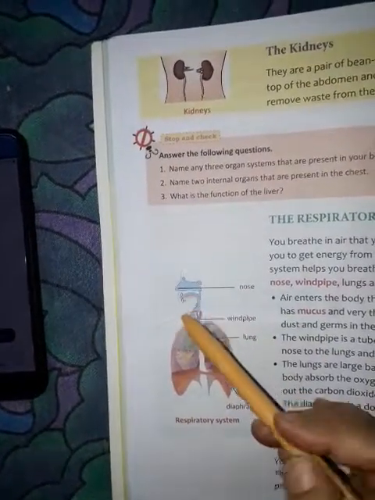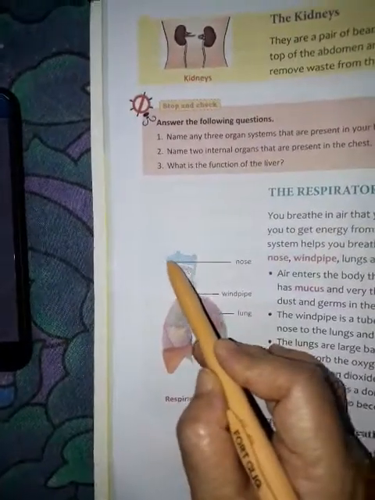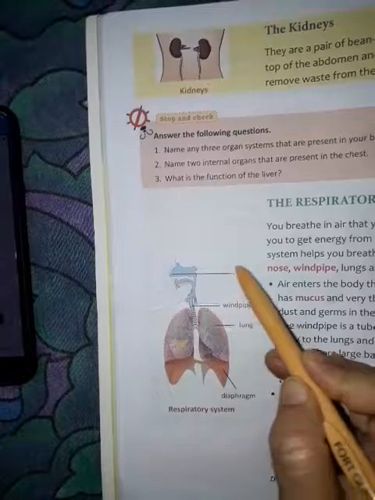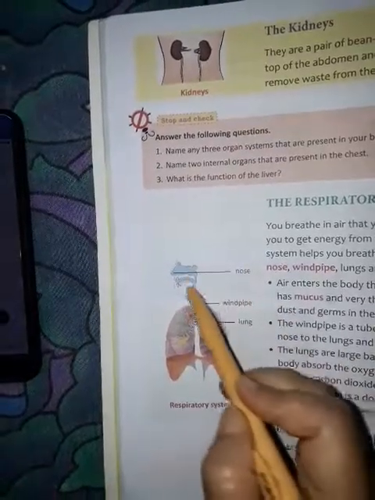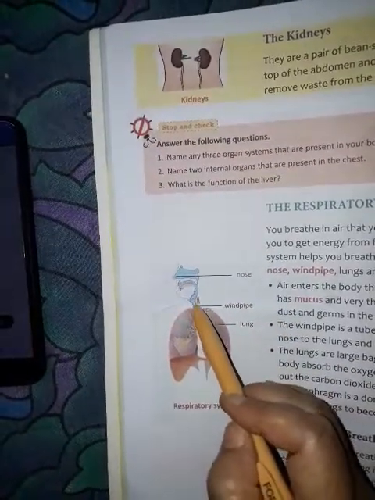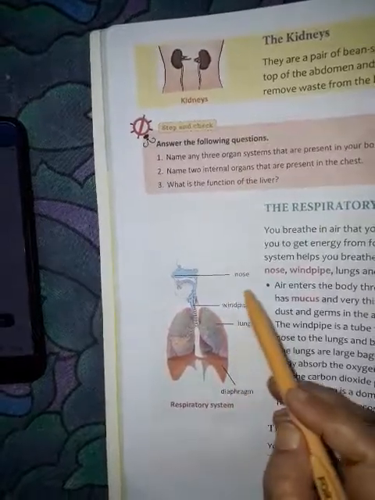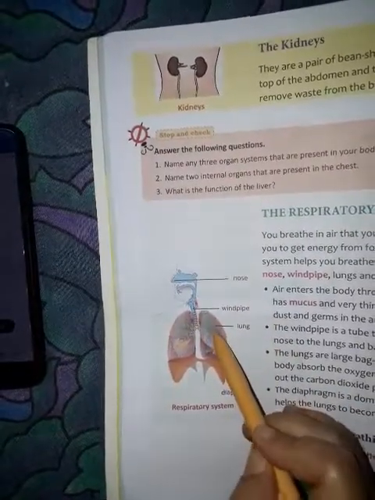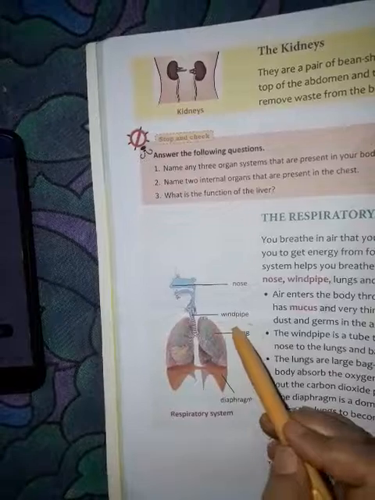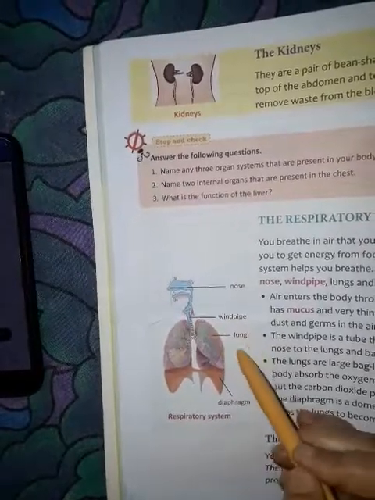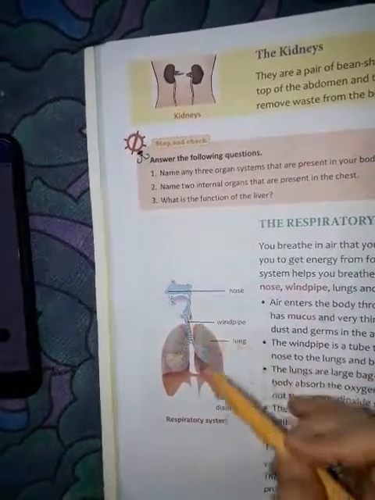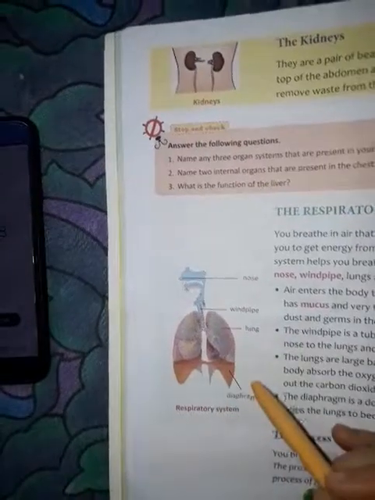So you have to draw it as well as label it. At each point you have to draw a line and name what it is. For example, for the windpipe you have to draw a line and name it as the windpipe. For the lungs you have to draw a line and name it as the lungs. So without the labeling, your diagram is incomplete.